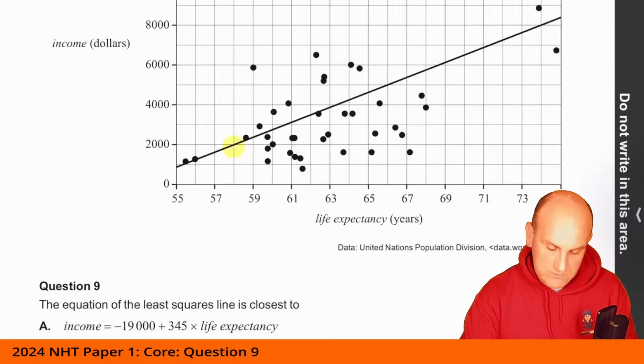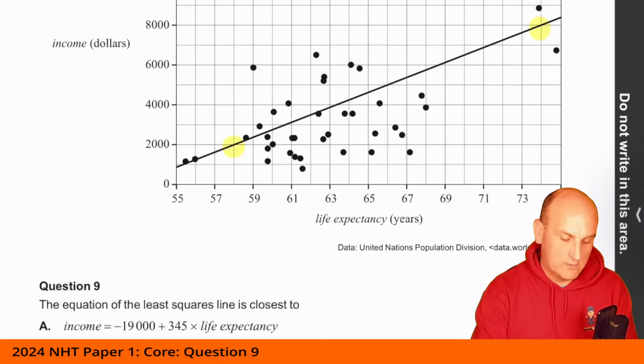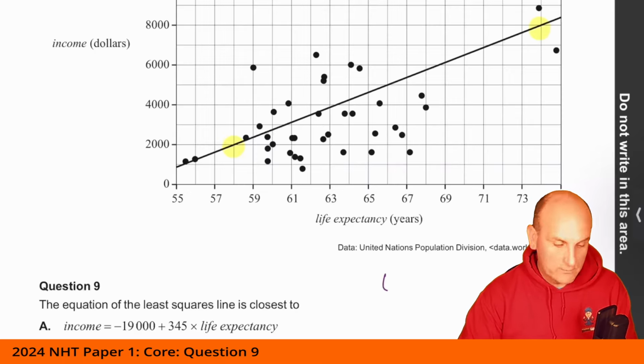And there's another one as well. This one here, there we go. So those are the two values we can now use. As coordinates, they were 66, 5,000 and 74, 8,000.